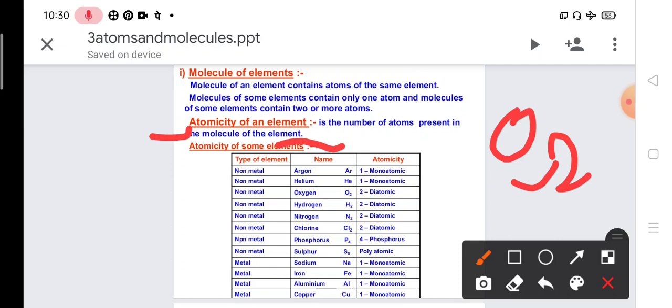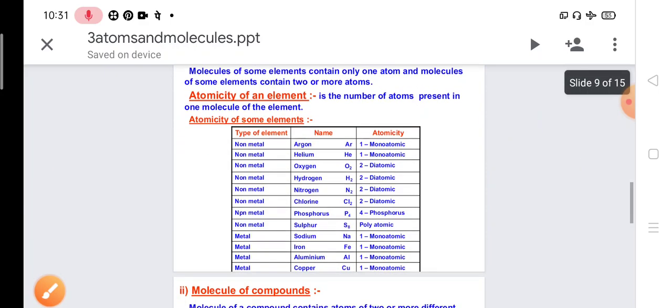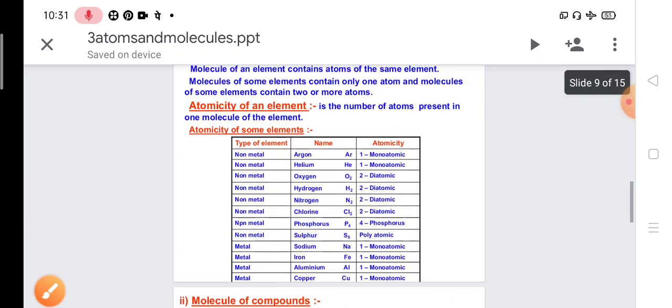When we talk about hydrogen, H2, how many hydrogens are there in this molecule? 2. So the atomicity of hydrogen is 2. So this is the atomicity. Now here you can see in the table the atomicity of some elements.